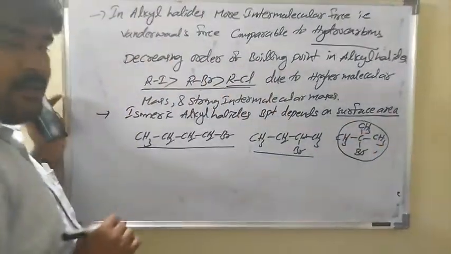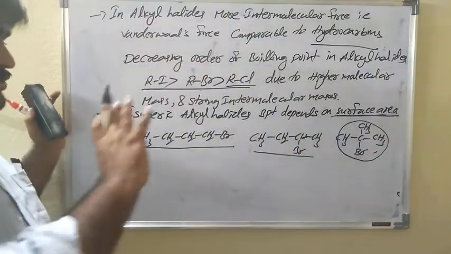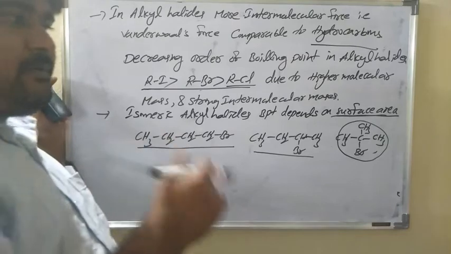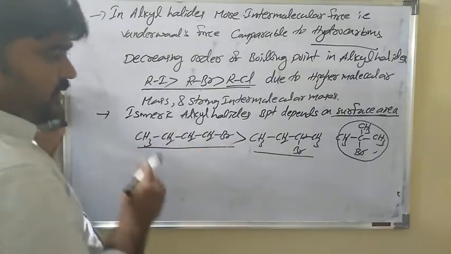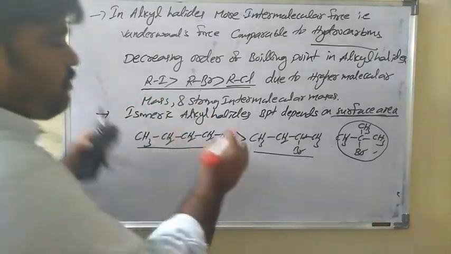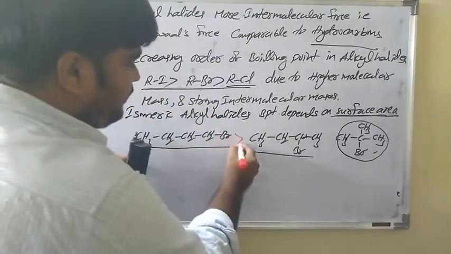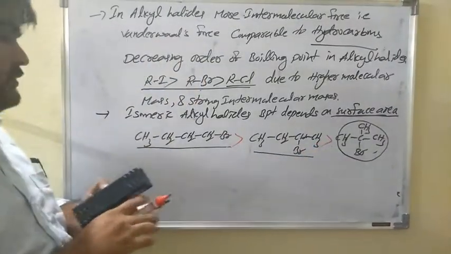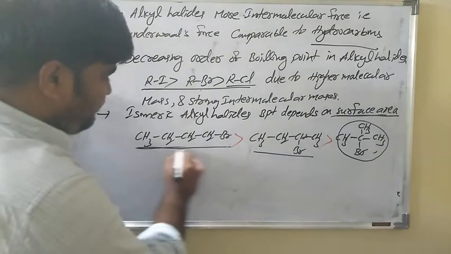Remember, in isomeric alkyl halides, the boiling point depends on surface area. More surface area, more boiling point. This is the highest boiling point, then this, then this. Because of more surface area, more boiling.